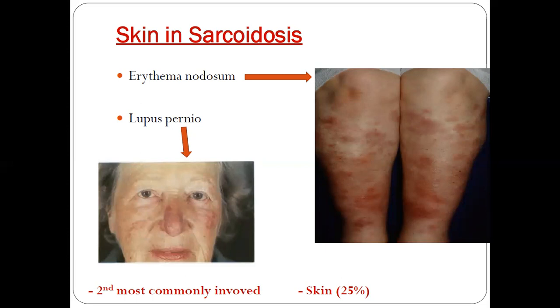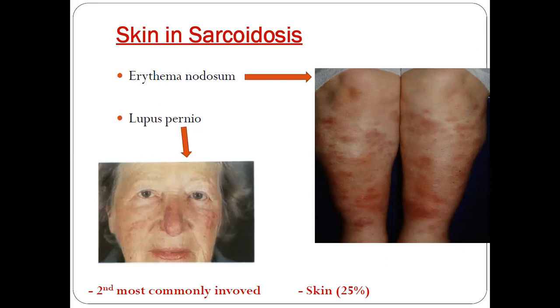And the skin in sarcoidosis. This erythema nodosum, we can remember it with four P's. P for painful, the other P for pretibial, the other P is purple, and the other P is without pigmentation. The same type of erythema nodosum is also seen in Behçet's disease. How are we going to differentiate sarcoidosis erythema nodosum from Behçet's disease? In sarcoidosis, there will be no pigmentation, but in Behçet's, pigmentation will be present.